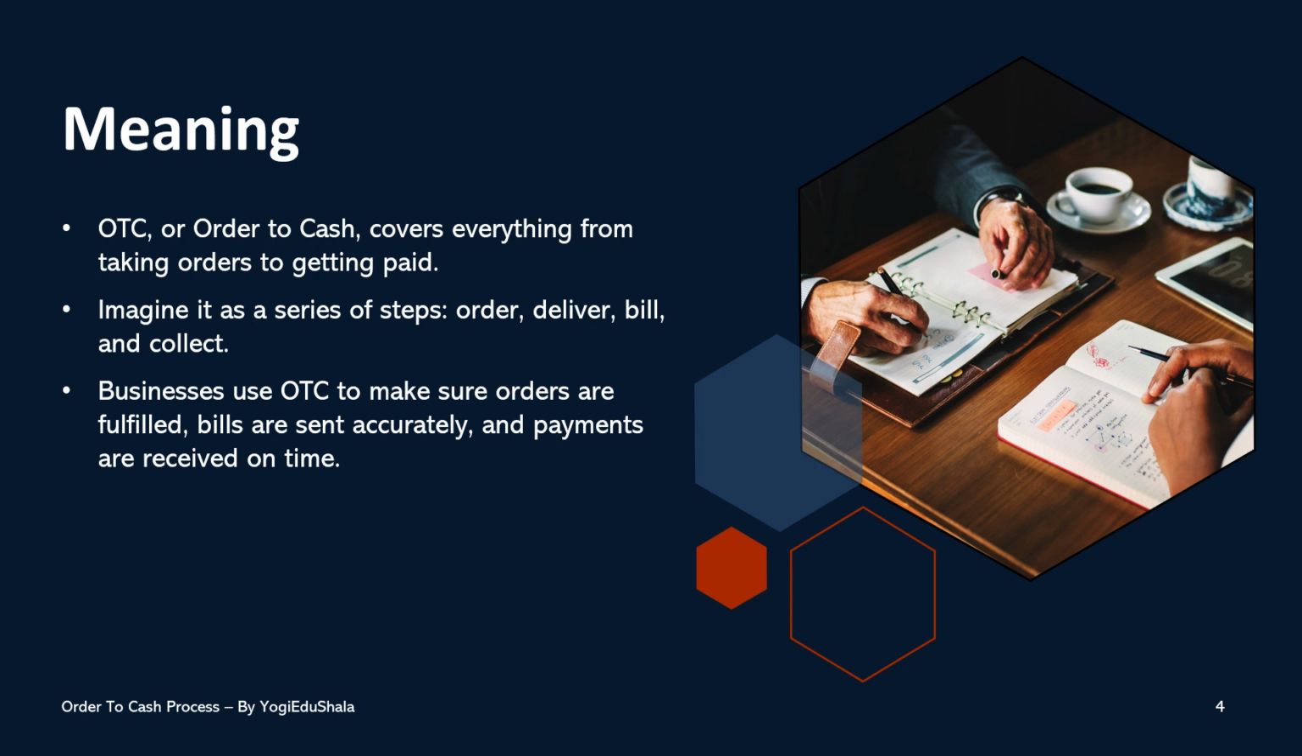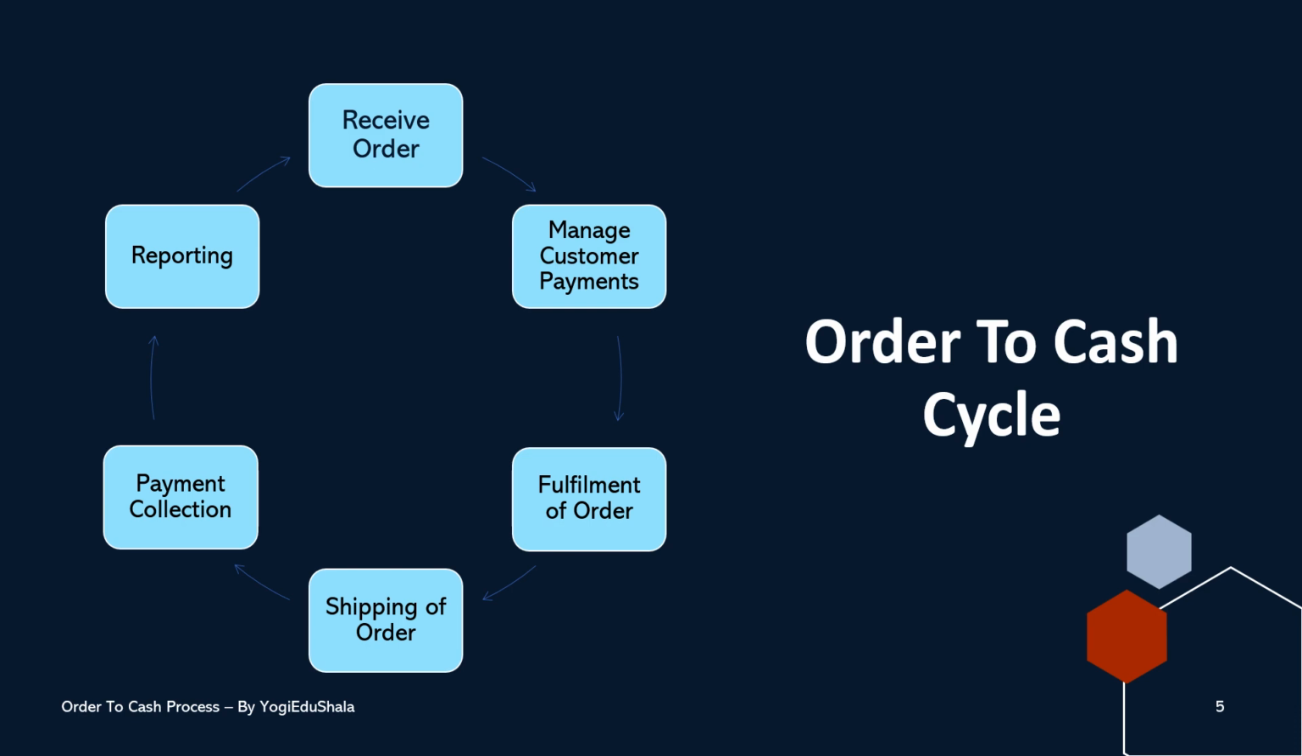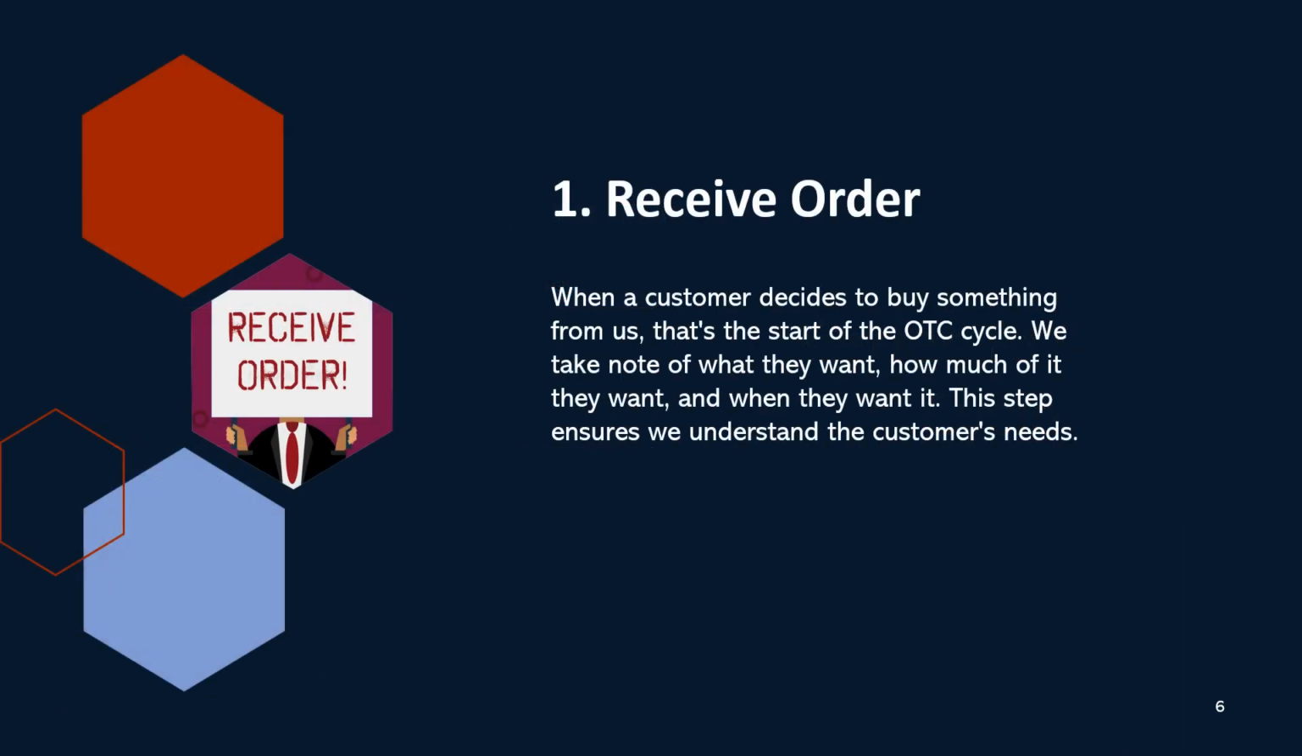The O2C process is like a journey. Let's break down its 6 key steps. Here are the 6 steps in the order to cash cycle. Let's start with the first step, receiving order. This step begins with a customer deciding to buy something. We listen to what they want, how much they want, and when they want it. It's like taking notes to make sure we understand what the customer needs.